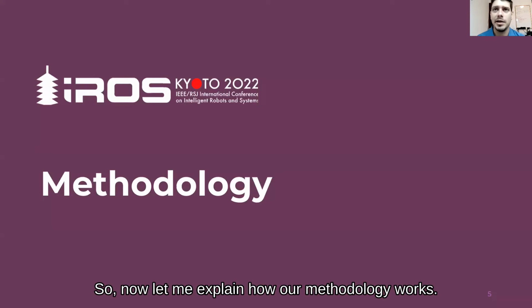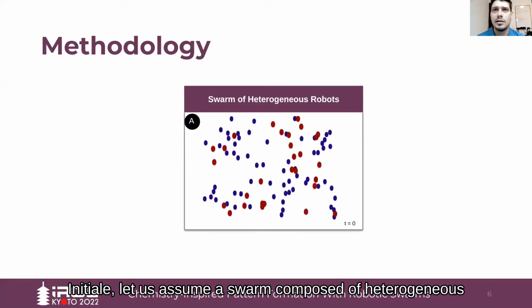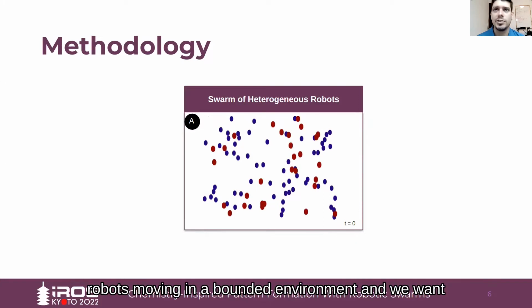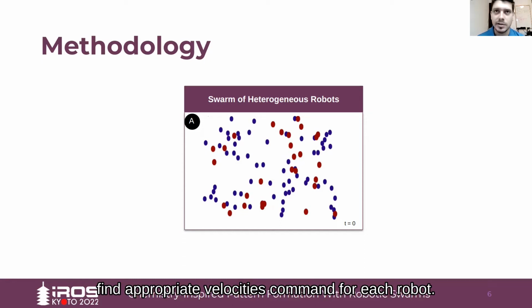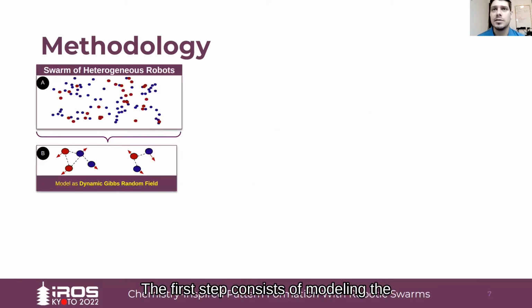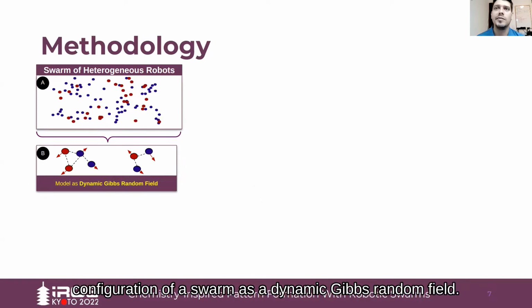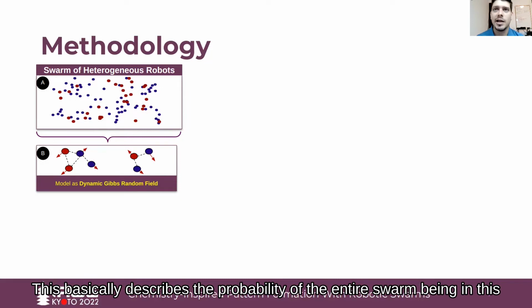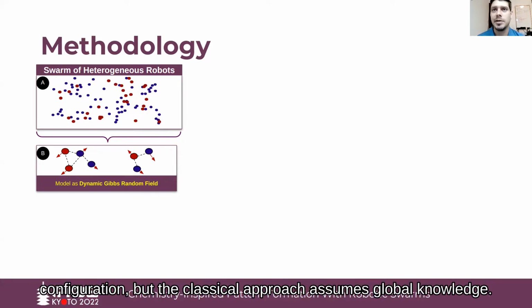So now let me explain how our methodology works. Initially, let us assume a swarm composed of heterogeneous robots moving in a bounded environment, and we want to find appropriate velocity commands for each robot. The first step here consists of modeling the configuration of the swarm as a dynamic Gibbs Random Field. This basically describes the probability of the entire swarm being in this configuration, but the classical approach assumes global knowledge.